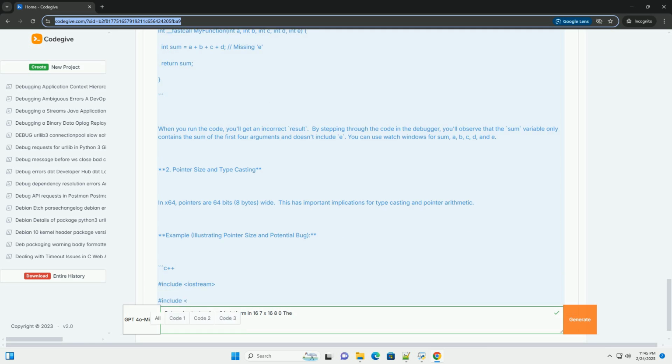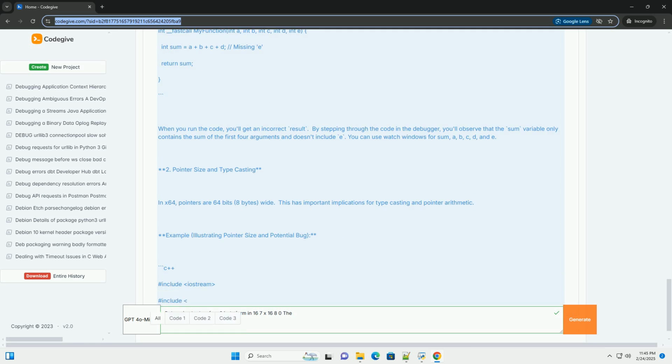Memory window: examine raw memory contents at specific addresses. Useful for inspecting data structures and memory layouts. Call stack window: view the call stack to trace the sequence of function calls that led to the current point of execution.